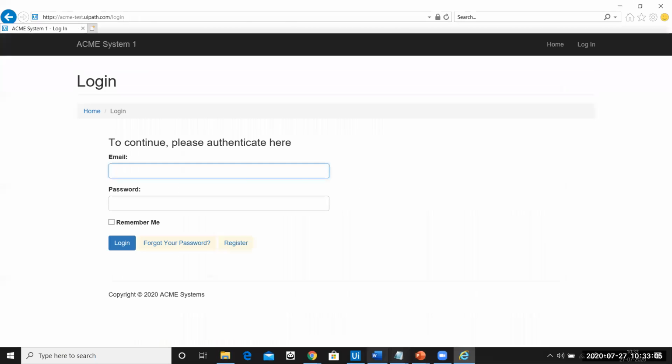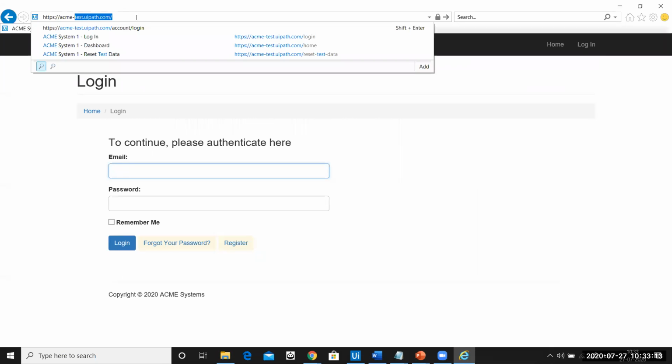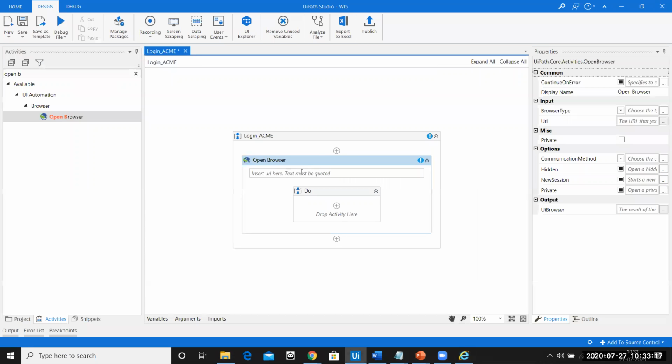Nice. Okay. So we'll start building the automation. So we have to just open a link over here. So what is that link? So the link is this acme-test.uipath.com. So within the double quotes, I'll paste the URL over here. Now, what do we do after the URL?